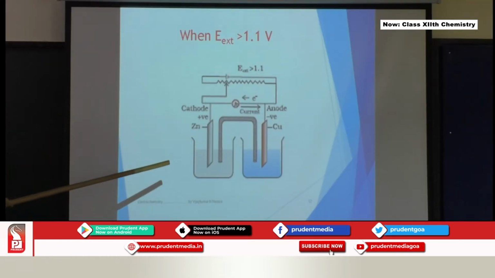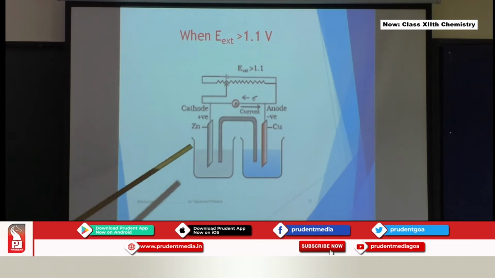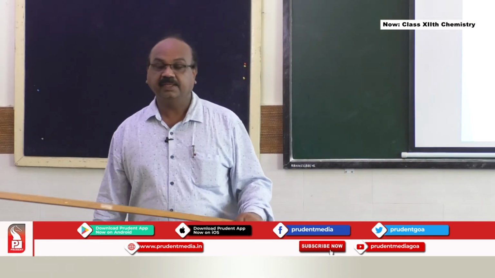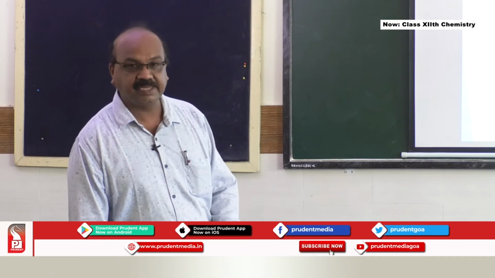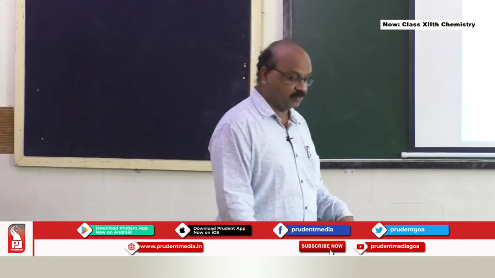These electrons are going to come externally this side, and zinc ions from the solution will accept those electrons and undergo reduction. So zinc is undergoing reduction, copper is undergoing oxidation when E external is more than 1.1 volt.